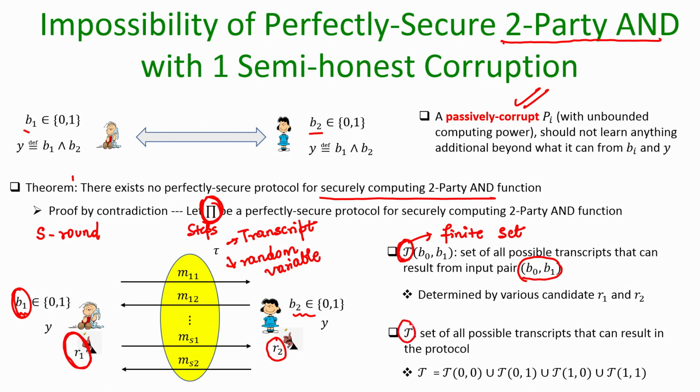And now let fancy T be the set of all possible transcripts that can be generated for all possible input combinations of the parties. So, of course, it is a bigger set, a universal set of transcripts which the protocol pi could generate.